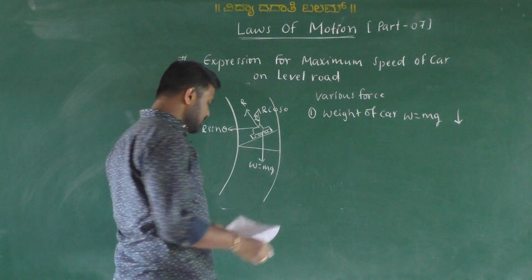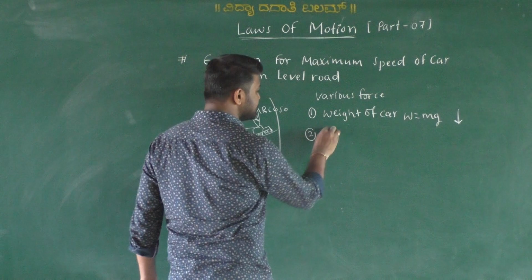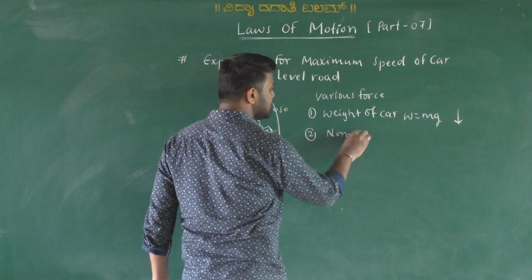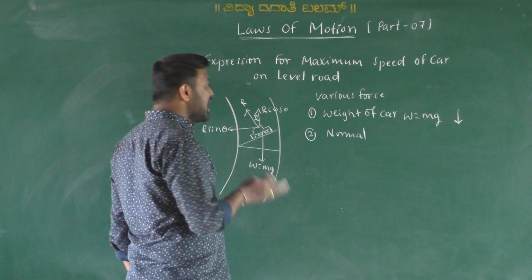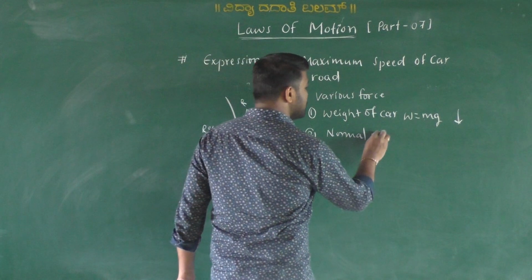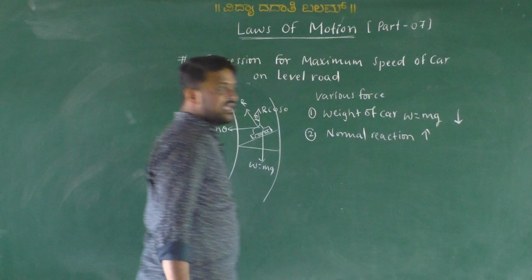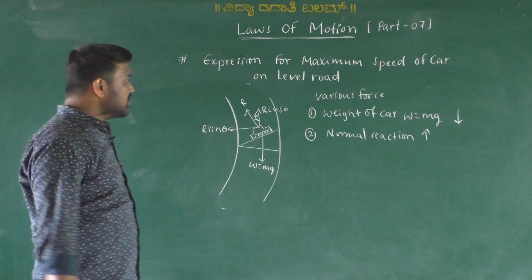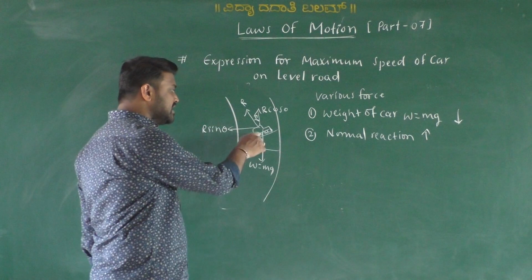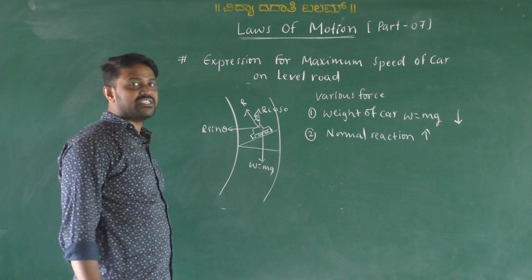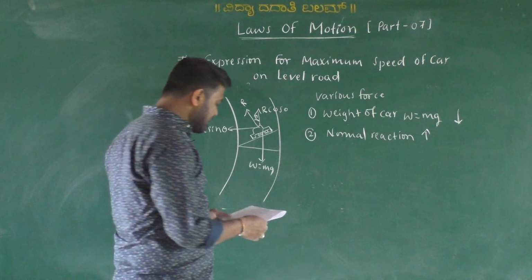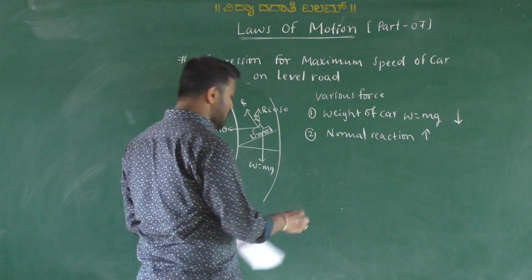And also the normal reaction by the banked road on the car, which is acting vertically upward. And also the force of friction comes into play between the tires of a car as well as the road here. But here the normal reaction is classified into two components.